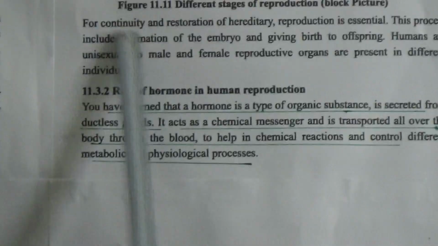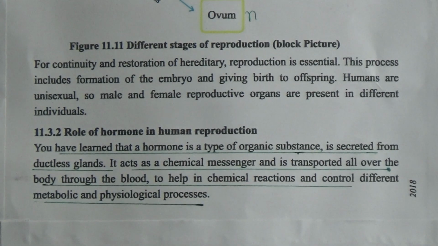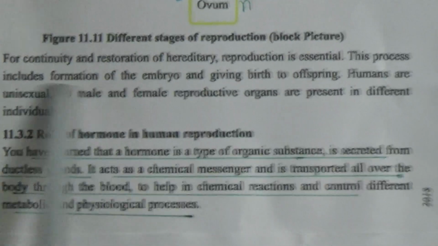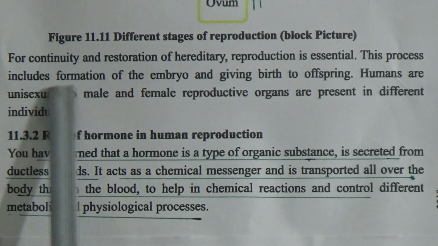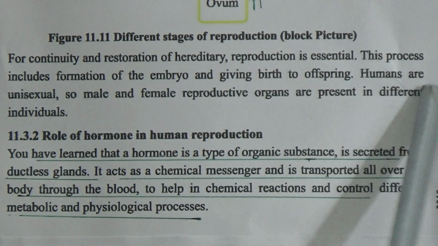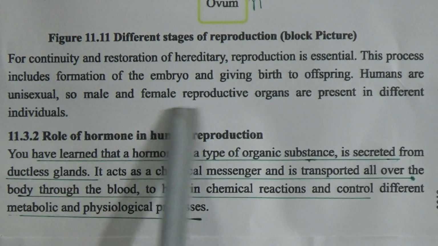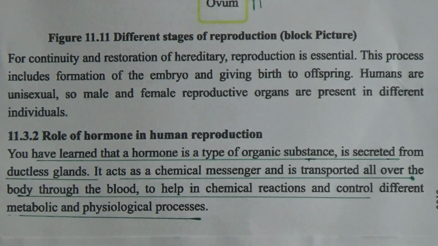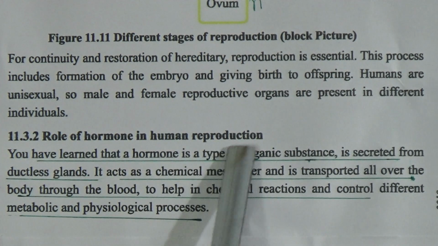For continuity and restoration of heredity, reproduction is essential. This process includes formation of the embryo and giving birth to offspring. Humans are unisexual, so male and female reproductive organs are present in different individuals. Roles of hormones in human reproduction.